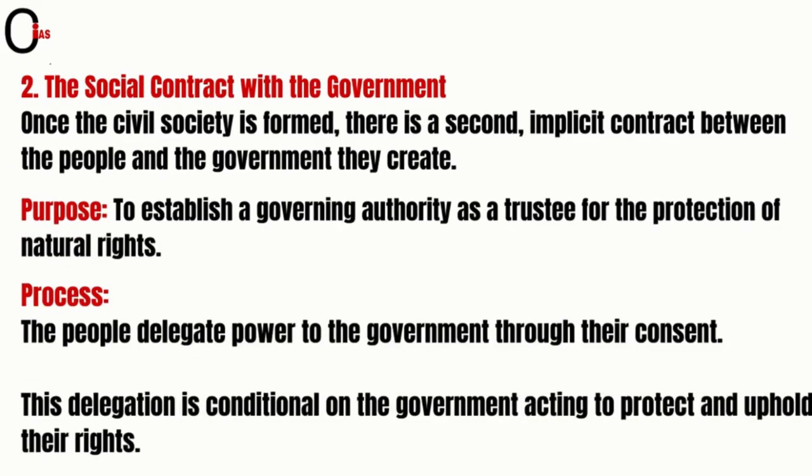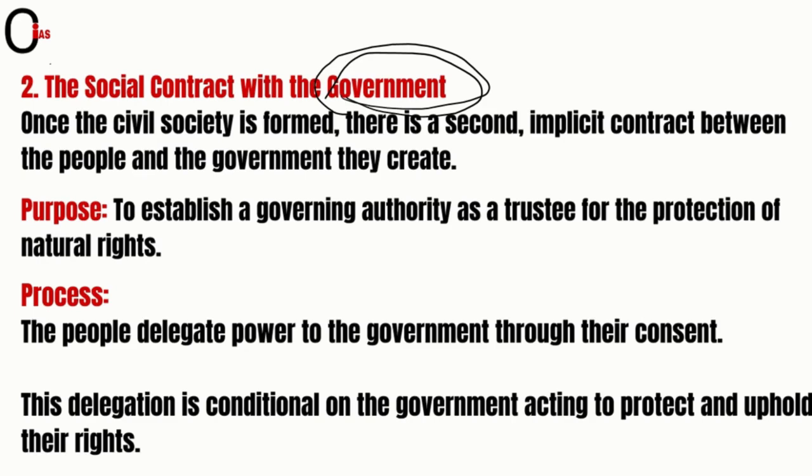And in the second contract, there is a presence of government. So here, friends, there is authority. But if we see in the civil society, there is no government, meaning government is lacking there. There is an absence of government in the first contract. But here there is a presence of government.